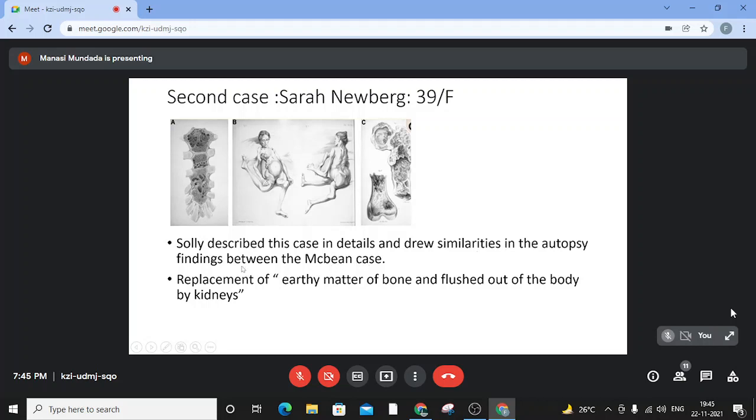And he rightly pointed out that there is replacement of earthy matter of bone, and it is flushed out of the body by the kidneys. This is what we know today, that what is flushed out of the body are the light chains that are secreted in many of these patients.